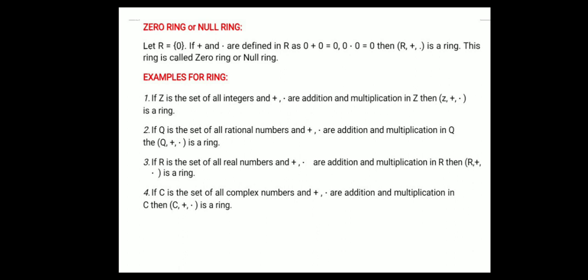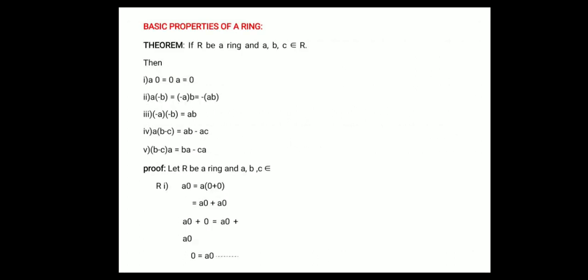0 + 0 = 0, and 0·0 = 0. By using this condition, we write 0 = 0 + 0. By using the distributive law, a(b + c) = ab + ac, so a·0 = a(0 + 0) = a·0 + a·0.